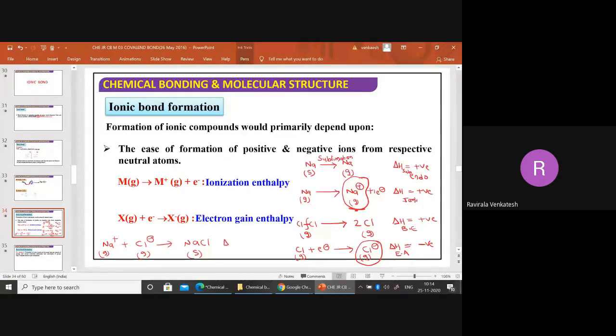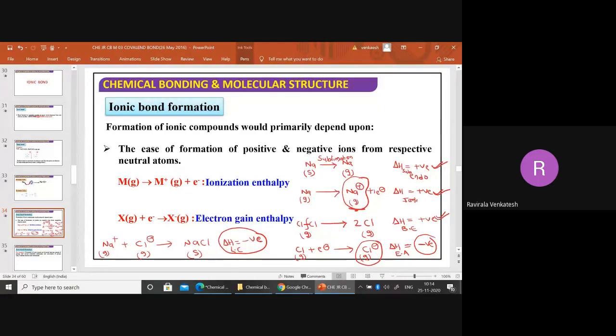And in this case, delta H will be negative. Overall, even though you have three positive values here, this value is more negative. That is the reason overall you are getting negative. Even though sublimation energy, ionization energy, and bond energy are positive values, because of electron affinity and lattice energy, the overall value is negative. This is called the enthalpy of lattice energy.